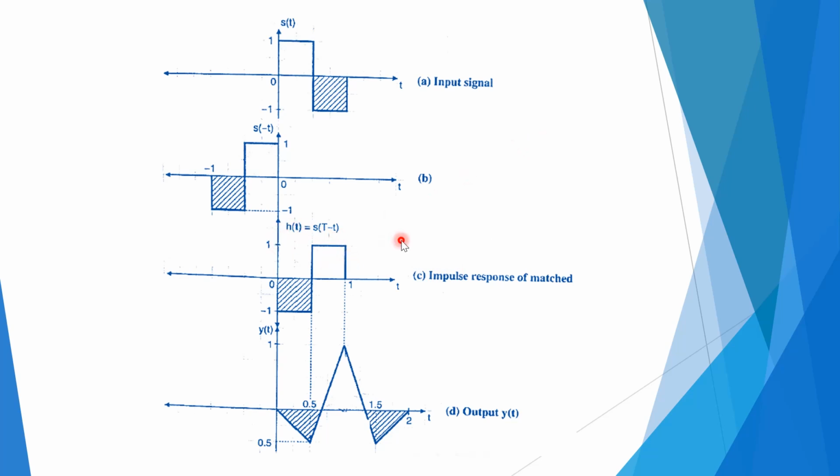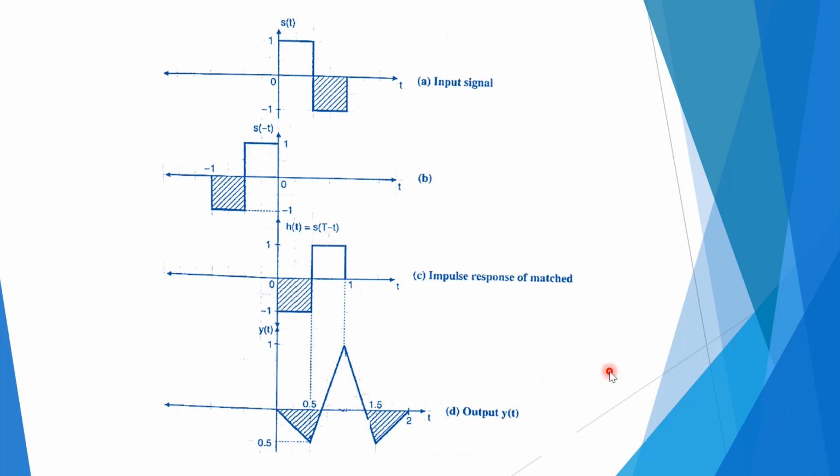Here we have considered the amplitude 2k divided by N0 as 1. So the folded signal delayed by T is the same as the impulse response of the matched filter, h of t equal to s of T minus t.